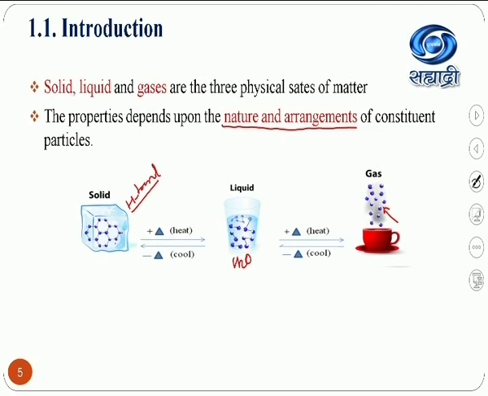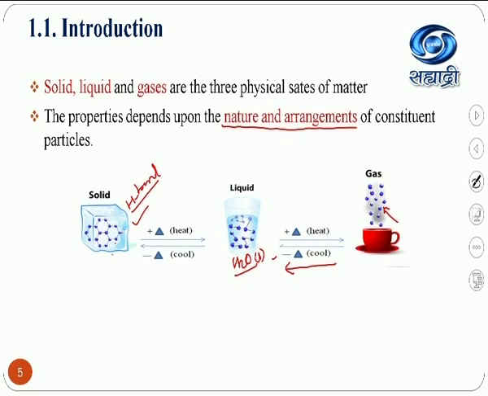If you reverse the same thing, that means if you cool it, immediately the force of attraction increases and the gaseous water turns to liquid water. Again, if we remove the heat from the same liquid water, hydrogen bond formation takes place to form solid ice. That means chemically in all three states the substance was the same, that is H2O, right?